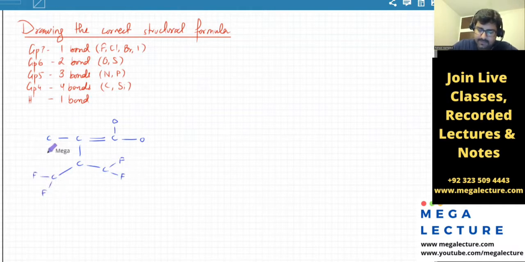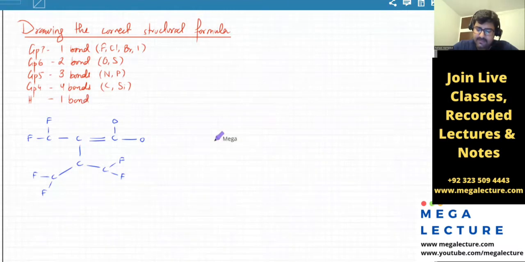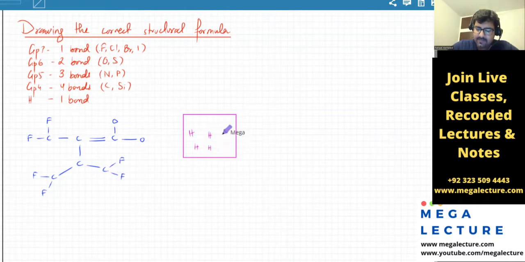Let's say this is the structure of an organic molecule, and I've drawn an incomplete structure at the moment. Let's say I have a bucket, and that bucket has a lot of hydrogen atoms in it. Do you remember hydrogen makes one bond? So I've got a bucket that's full of hydrogen atoms.